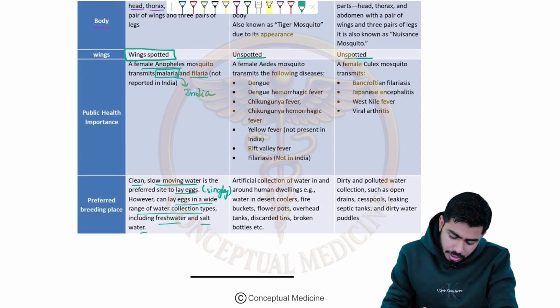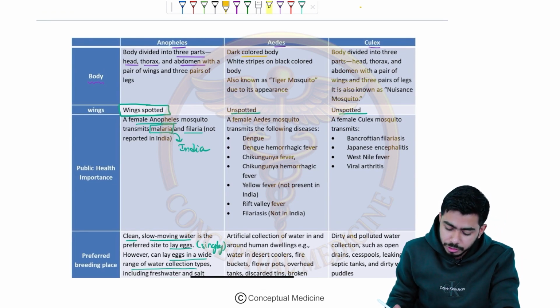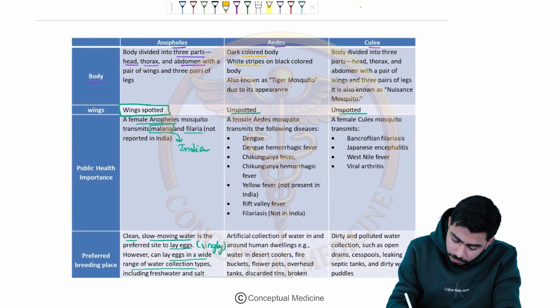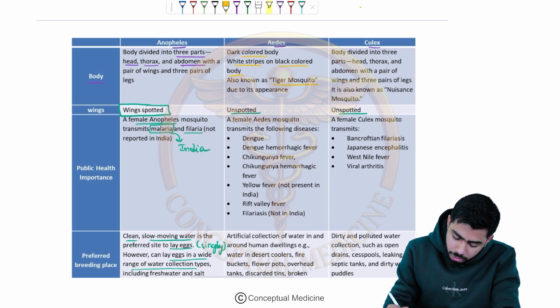If you talk about the Aedes mosquito, guys, very simple again. They have a dark colored body with white stripes on the black body. Very, very important: I already told you they are also called the tiger mosquito, and they are day biters. They usually bite in the daytime, right?